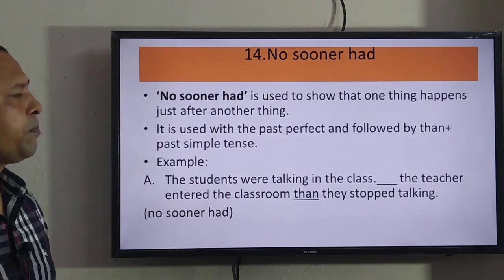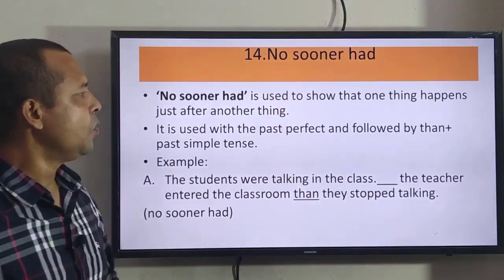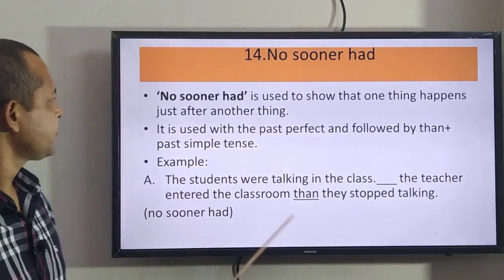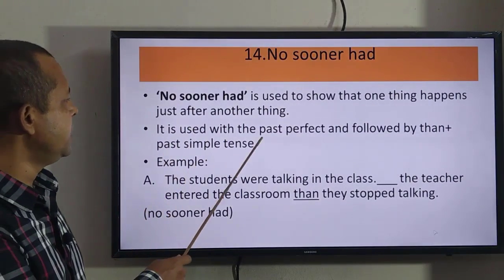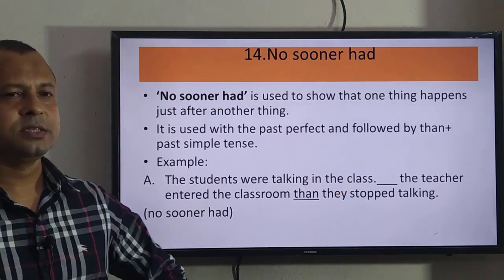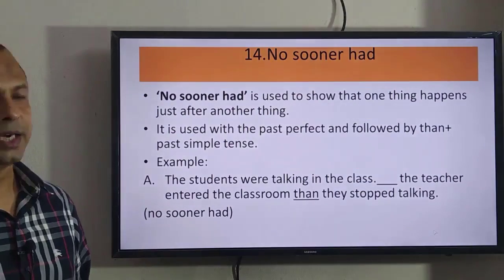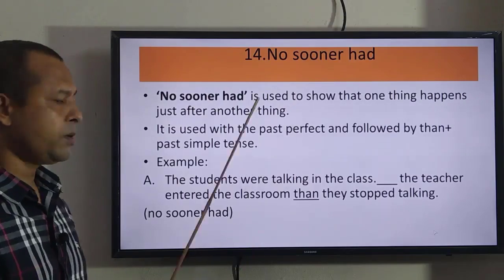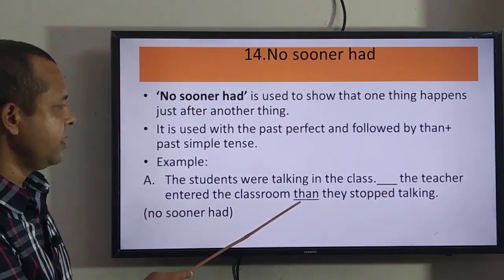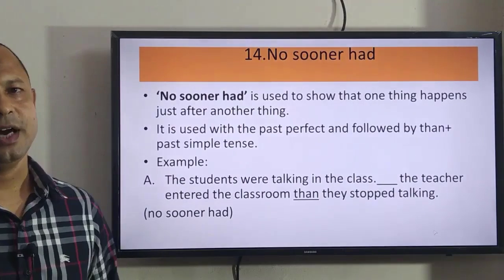Now let us see the use of no sooner had. No sooner had is used to show that one thing happens just after another thing. See, it is used with the past perfect and followed by then. So, if there is then in any sentence, you can use no sooner had, but remember that in case of no sooner, gap will be before the subject. There will be then and the gap will be before the subject. In this situation, you have to use no sooner had.